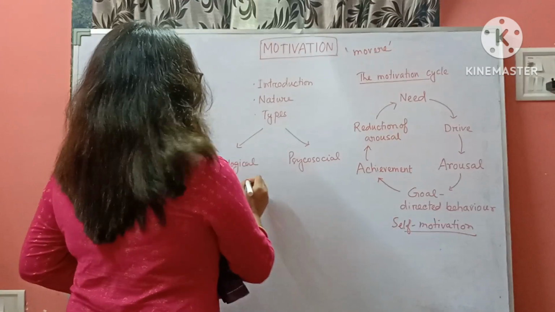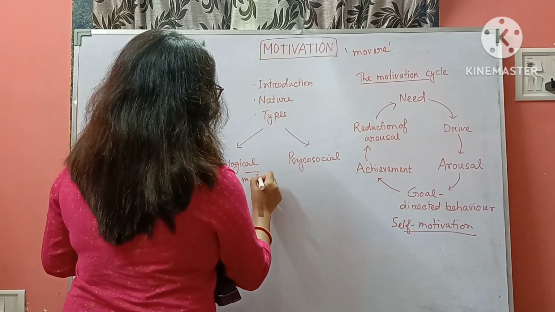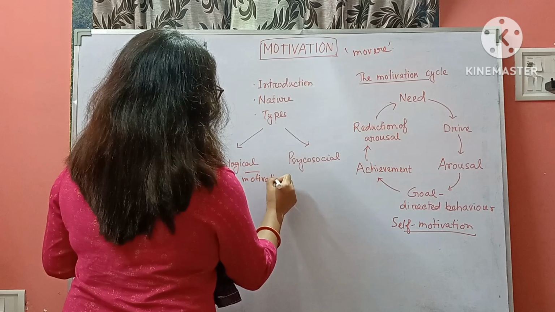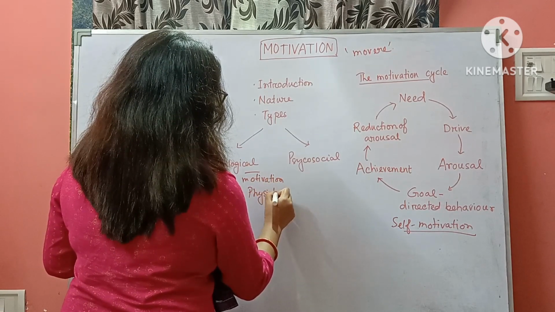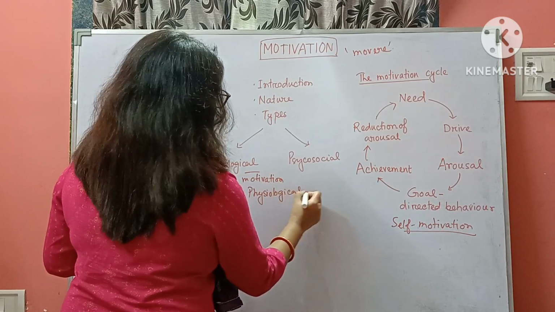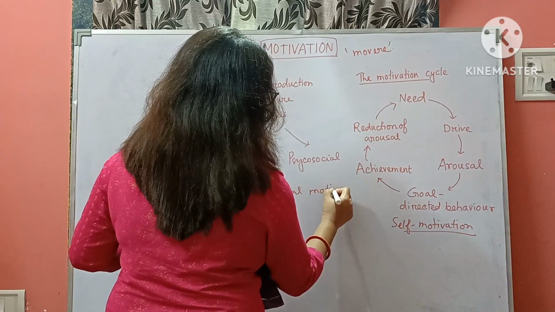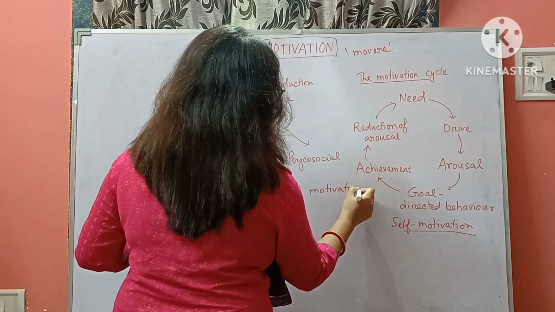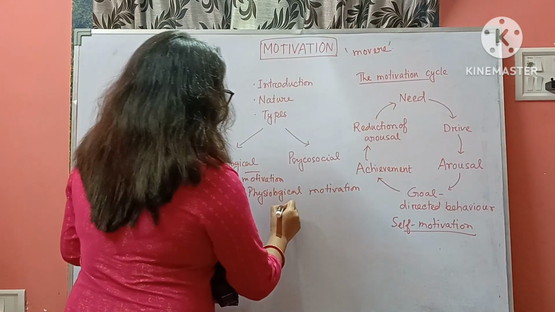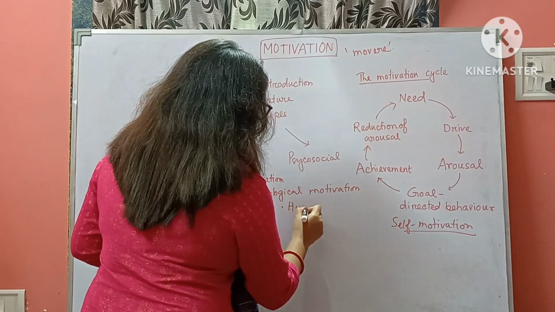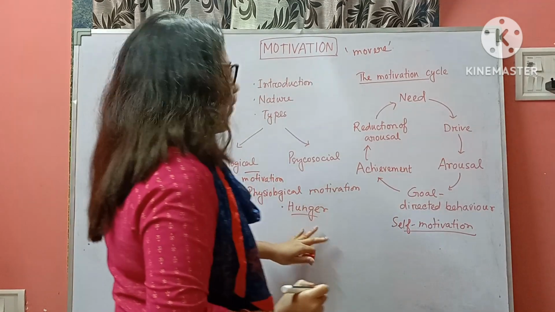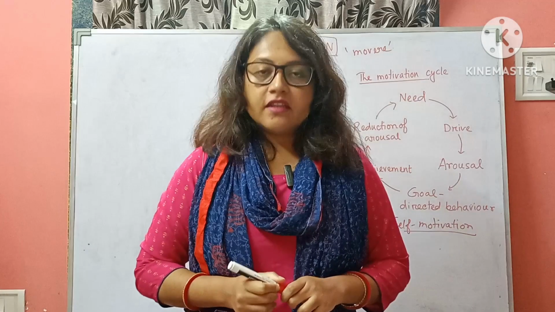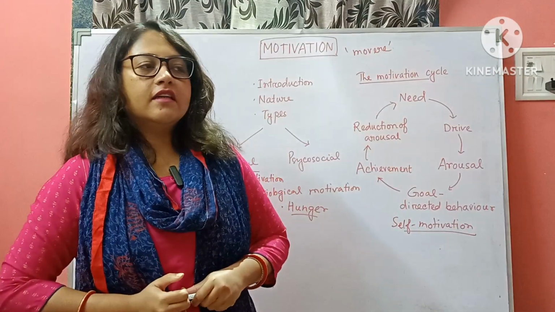Now come to the biological motivation, that is also called physiological motivation. One example is the condition of hunger. When we feel hungry, then we eat.